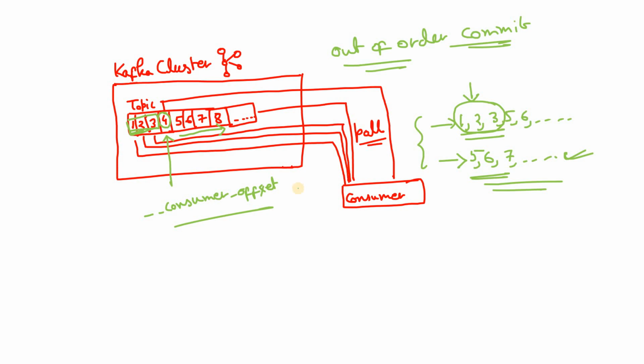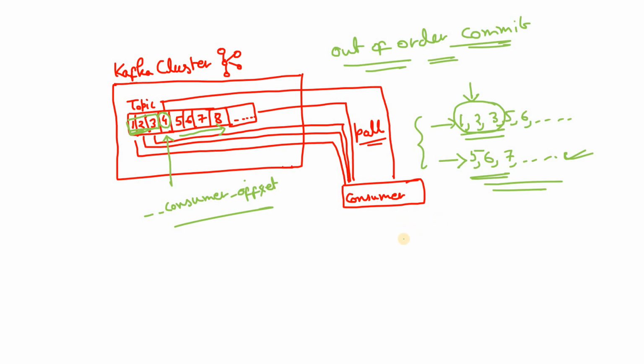So what will happen? The consumer will commit message 4's processing in the consumer offset, and although the processing of 1, 2, 3 failed, the broker will not send them again. That way, this set of messages 1, 2, 3 might be missed. That is one of the issues we might face in case of out of order commit, right?